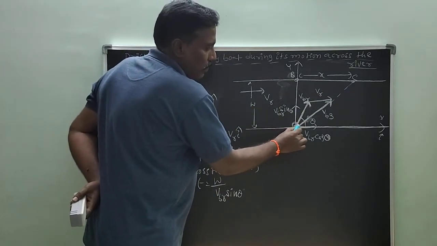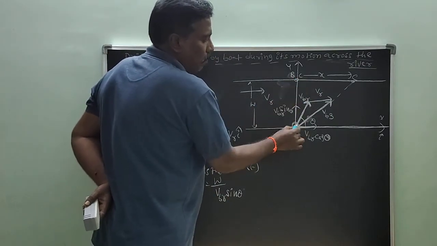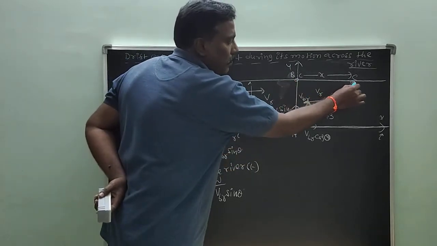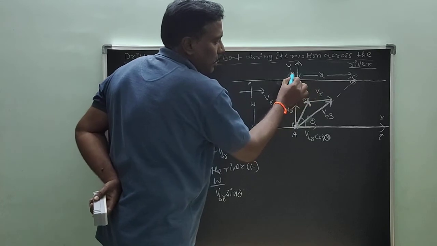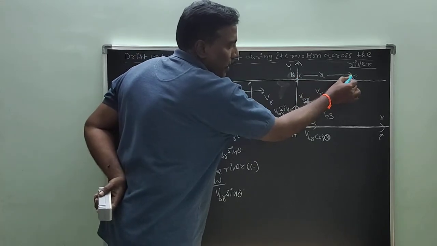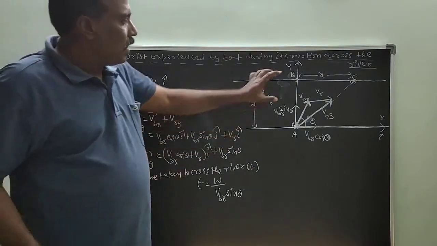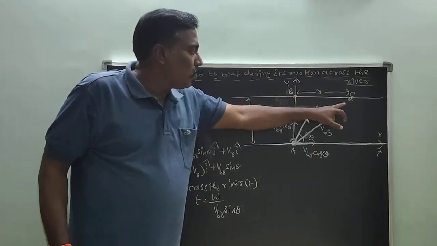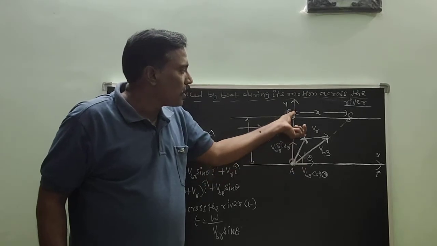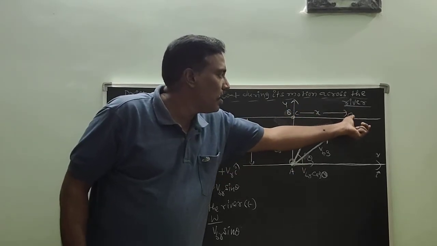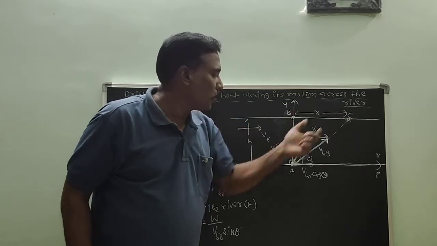He started at this point. Exactly opposite point of A is B, but finally he reaches point C. The distance moved from B to C is known as drift. That is the distance travelled by the boat during its motion across the river. That is, BC is known as drift experienced by the boat.